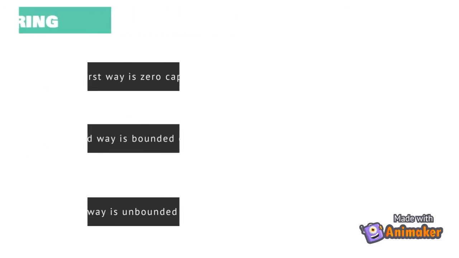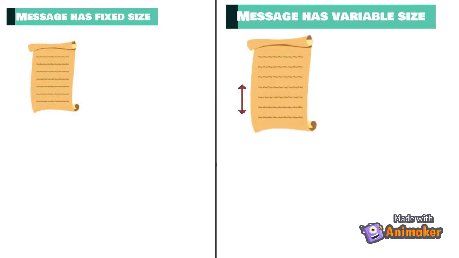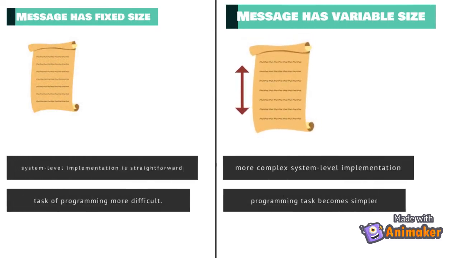The buffer size and message size affect communication in two ways. The first way, the message has fixed size, for which the system-level implementation is straightforward, but it makes the task of programming more difficult. The second way, the message has variable size, which requires a more complex system-level implementation, but the programming task becomes simpler.